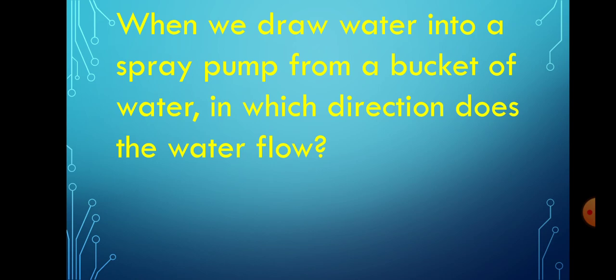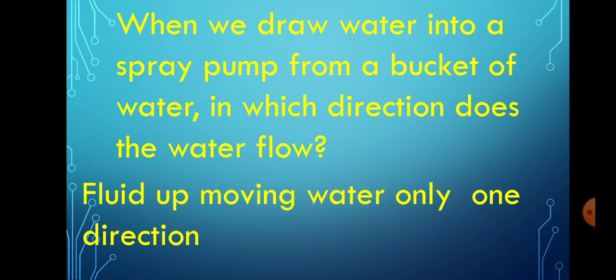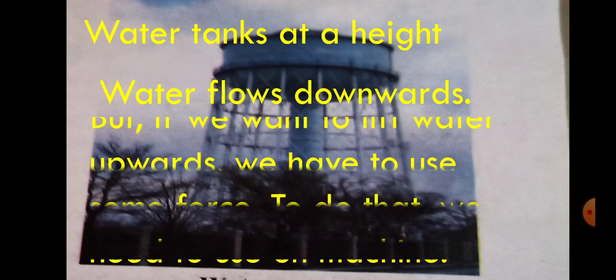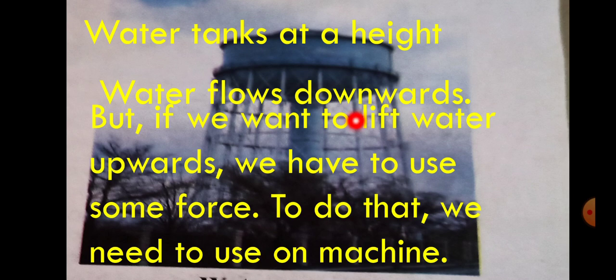When we draw water into a spray pump from a bucket of water, in which direction does the water flow? Water flows downward. We all know that water flows downwards. For example, when rain comes, the water flows downward. But we want water upward. Water tanks are at a height. If we want to lift water upward, we have to use some force.